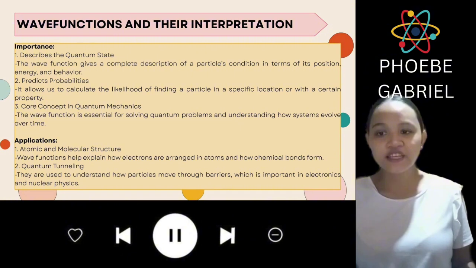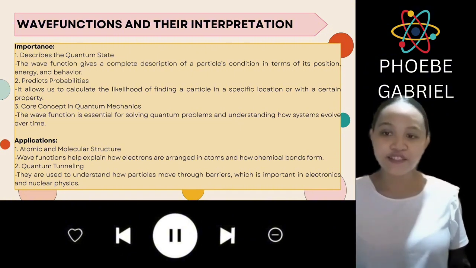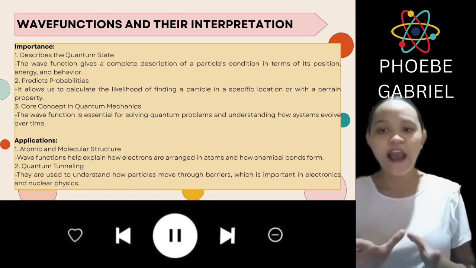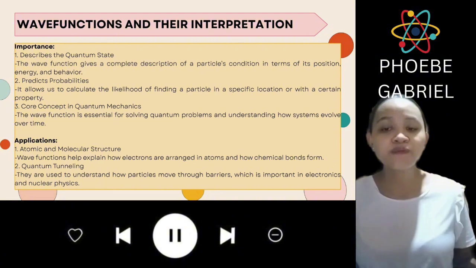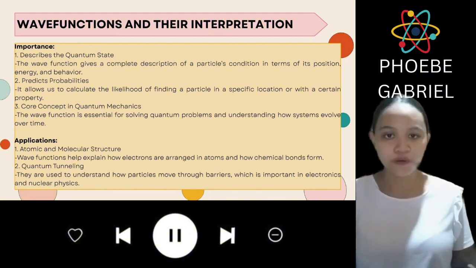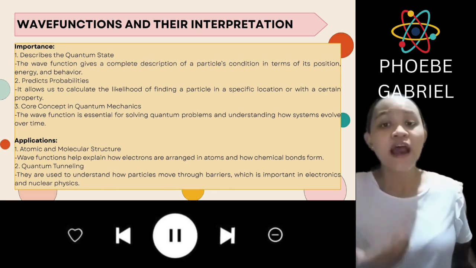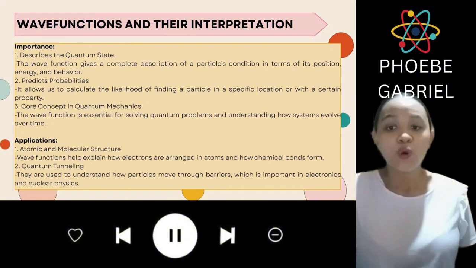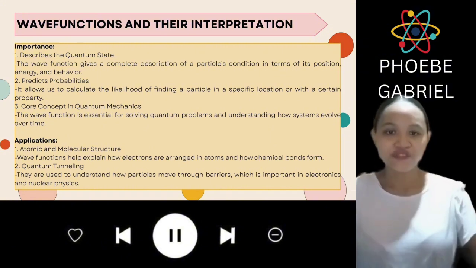For the applications, we have number one, atomic and molecular structures. Wave functions help explain how electrons are arranged in atoms and how chemical bonds form. And number two, quantum tunneling. They are used to understand how particles move through barriers, which is important in electronics and molecular physics.